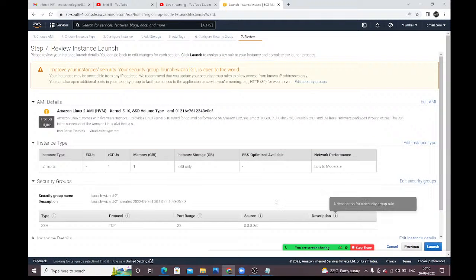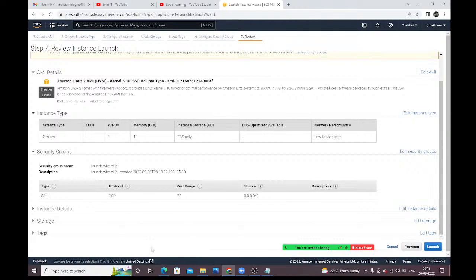See guys, here you can check what AMI we have selected. Amazon Linux 2 AMI we have selected. Instance type t2.micro we have selected. Security group, default security group only we have selected. There the SSH protocol is enabled.